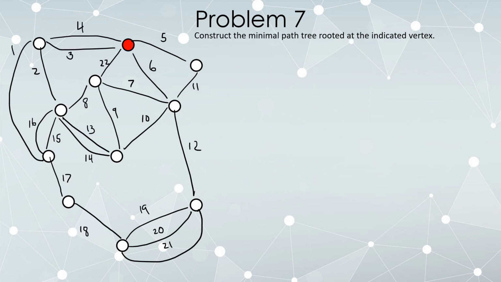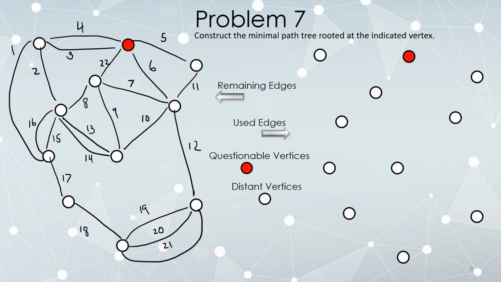Another problem, minimal path tree. We copy our vertices, remaining edges on the left. As we use edges, we'll put them on the right. Red vertices are connected to the root, white vertices are not. So we start off with a distance of 0 here. Everything else is effectively infinitely far away. And then we just ask, are there any edges that remain connected to red vertices that we're not currently using? Sure. This edge, 5. This edge, 6.